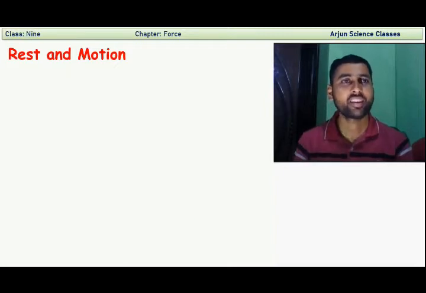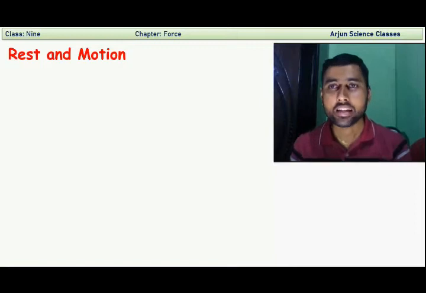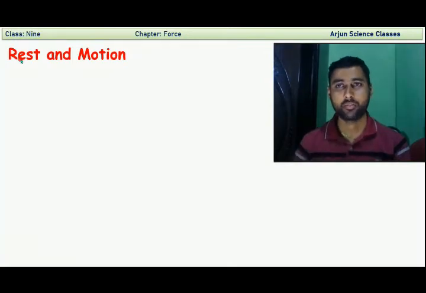Okay, dear students, now I'm going to teach another topic, that is rest and motion. Here you can see the topic, rest and motion.